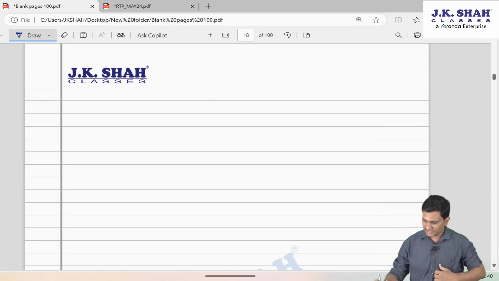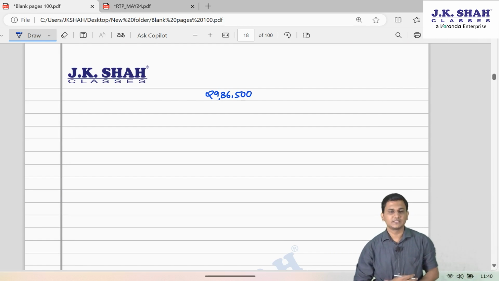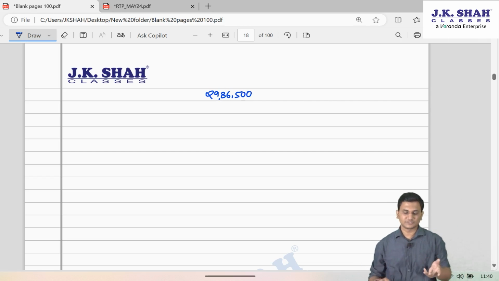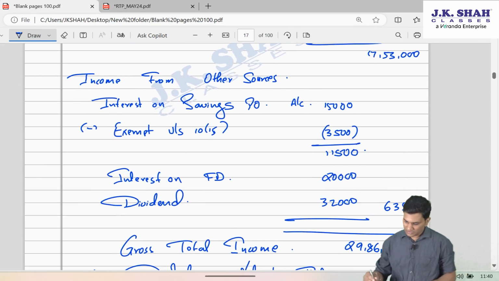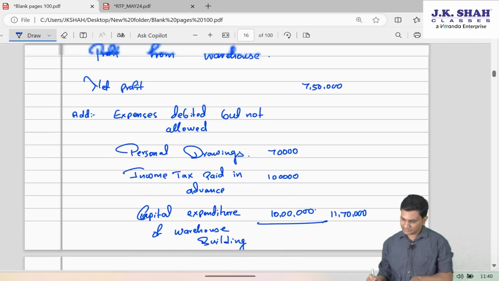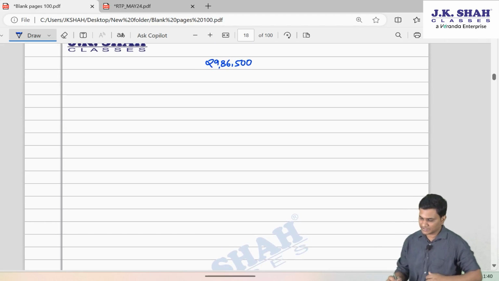On this 29,86,500, we will calculate the tax as per default tax regime. Generally, we split the income into slab rate and special rate. But since in this question, there is no special rate income appearing, all these three incomes are slab rate income. So the entire income is slab rate income.